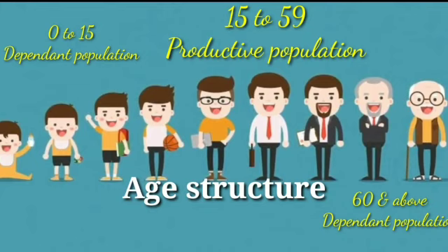They work, so they are productive population. They are producing their talent, skill, etc., but after the age of 59 they fall in the dependent group of population. The dependent population falls into two subgroups. Number 1, the people below 15 years of age, and the people above 60 years of age.